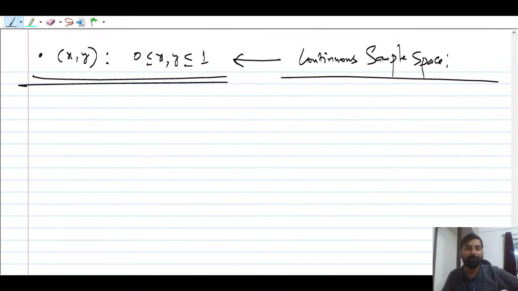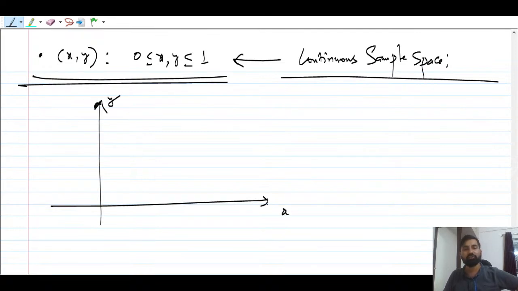Okay, good. See here, x can take a value between 0 and 1, and y can also take a value between 0 and 1. So how can we plot this? As a mathematics student, you should be able to plot it. This is x, this is y. In future, I'm going to call this capital X a random variable, and this small x a value taken by the random variable. Right now I'm not talking about random variables, guys, because I have not talked about probability yet. I'm just highlighting these things. The continuous sample space will be very useful, then we will deal with the random variable.